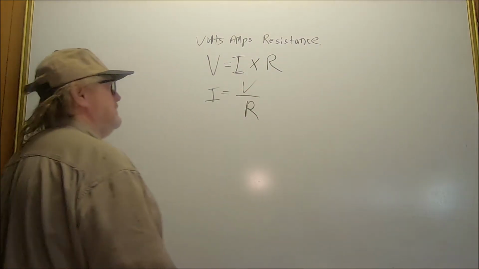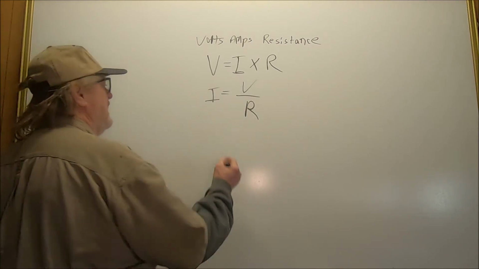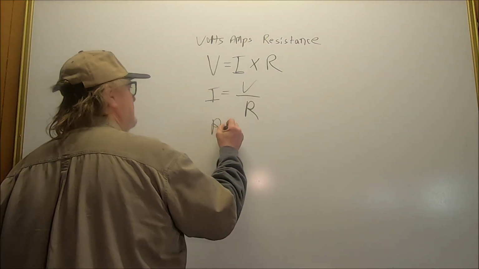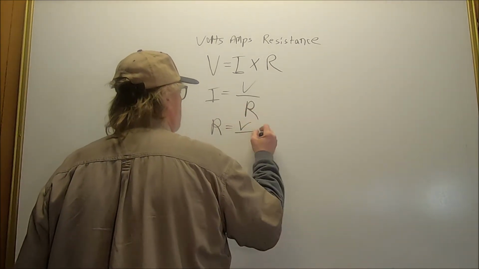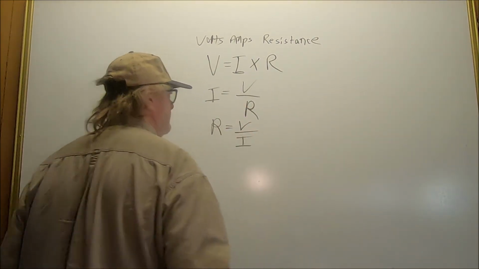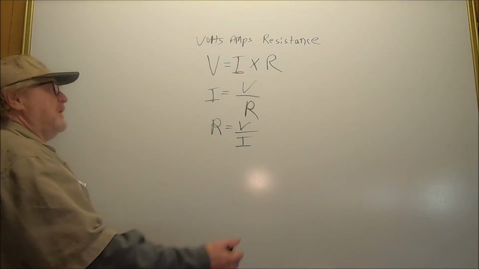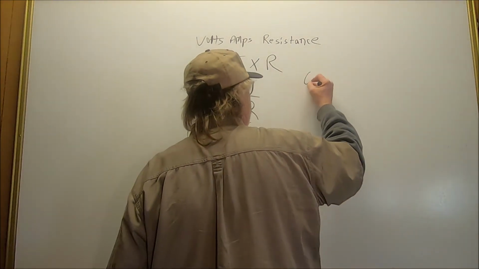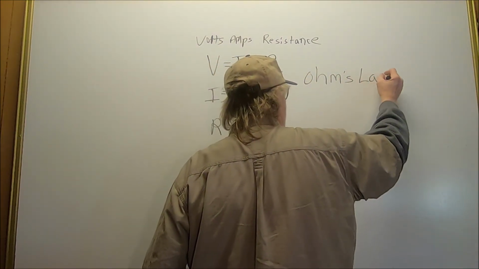If we want to find out the current flowing in a circuit, we have current equals voltage divided by resistance. If we want to find out the resistance in a circuit, we use this again to find out the resistance in a circuit. These are the 3 forms of how to prove mathematically Ohm's law.